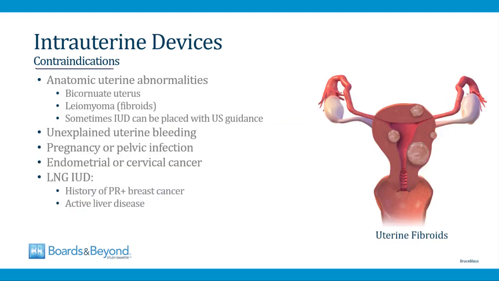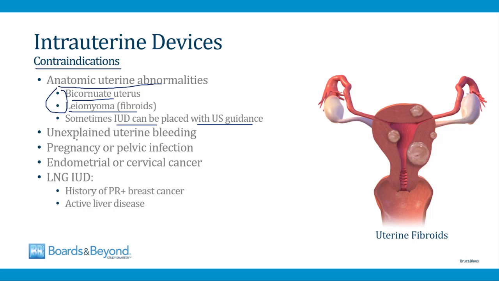There are some contraindications to intrauterine devices you should be aware of. First of all, some anatomic uterine abnormalities preclude insertion of the device. So if women have a bicornuate uterus, sometimes you can't place the IUD. Same thing if women have leiomyomas or fibroids. This can make it hard to get the IUD into the uterus. These aren't always absolute contraindications. Sometimes the IUD can be placed using ultrasound guidance, but the point is that the presence of anatomic anomalies like this make it harder to insert the IUD.